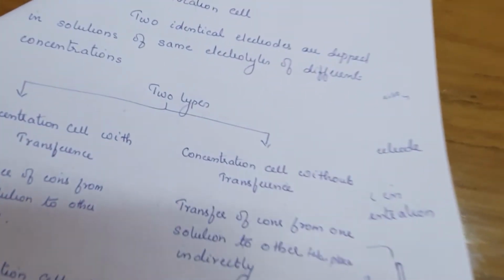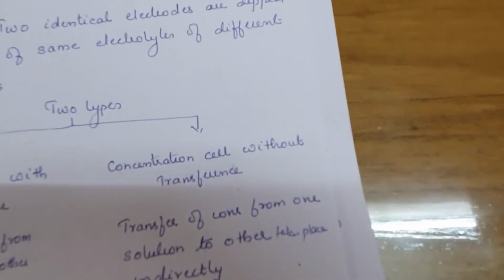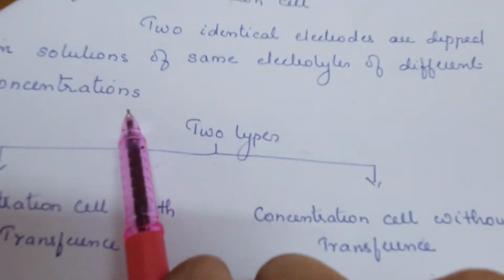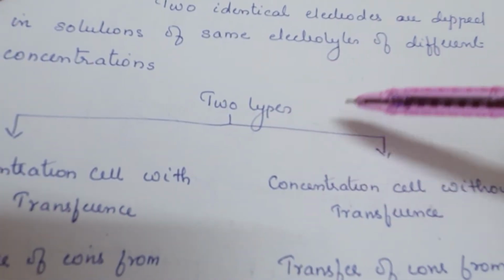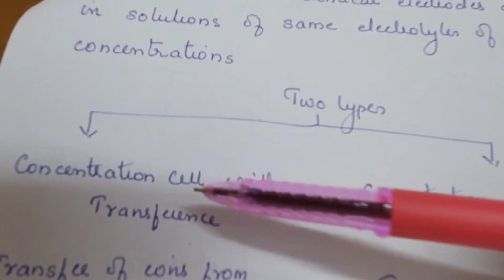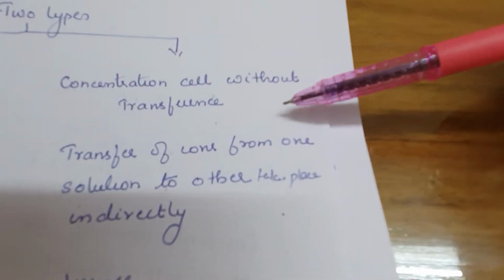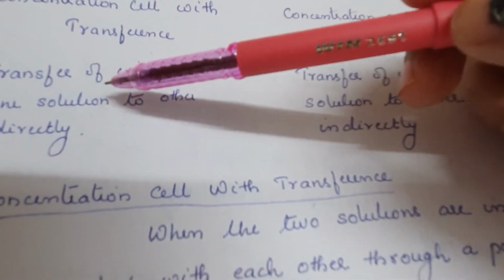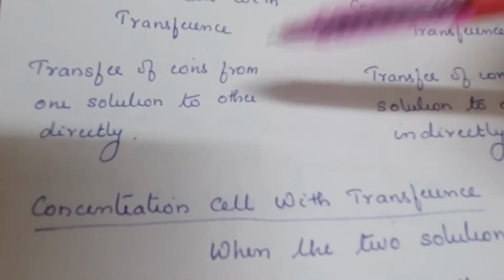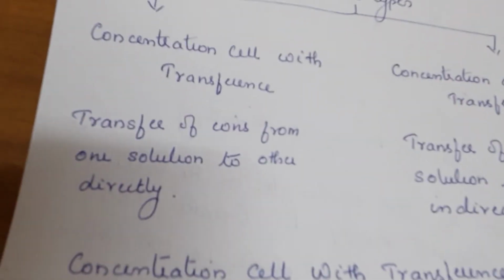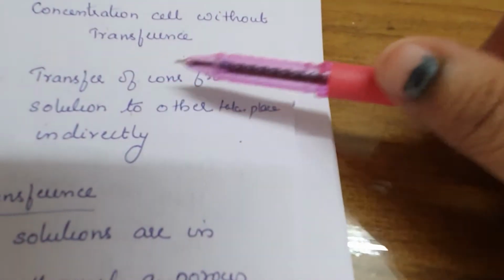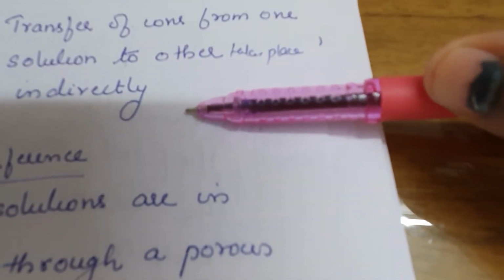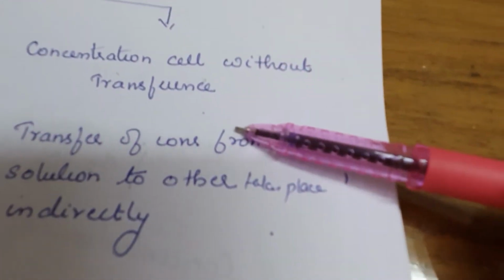Next we have electrolyte concentration cell. Here we take two identical electrodes and dip them in the solution of the same electrolyte of different concentration. When we do this, there can be two types: one is concentration cell with transference and one is concentration cell without transference. With transference means transfer of ions from one solution to the other directly. Transfer of ion from one solution to the other taking place indirectly, or not directly, is known as concentration cell without transference.